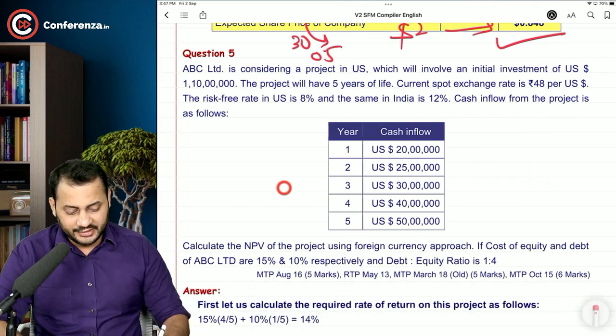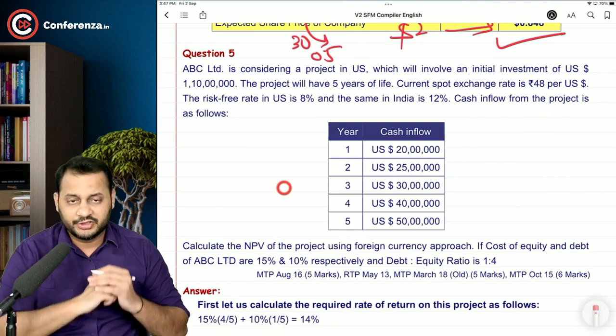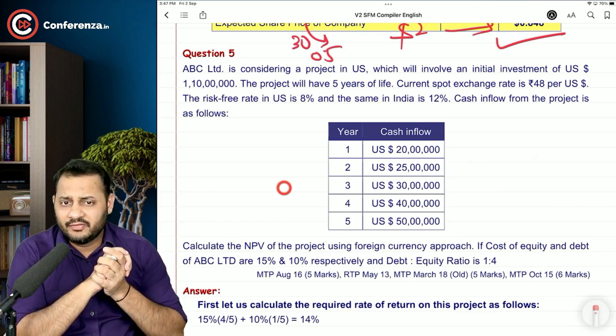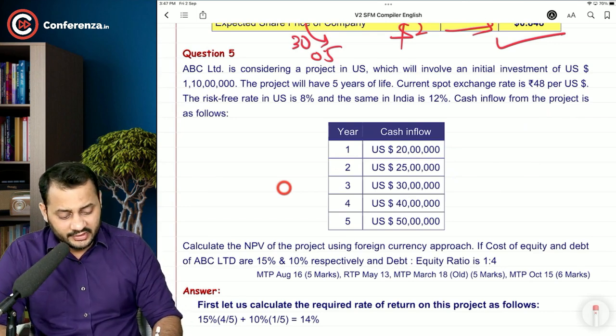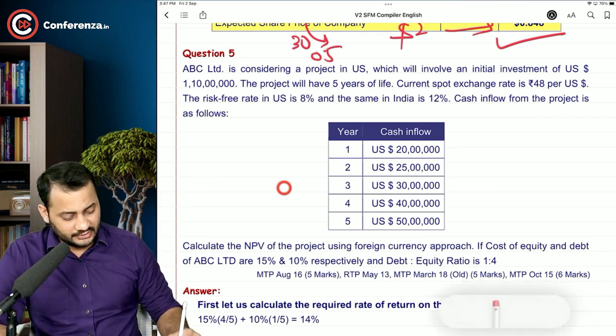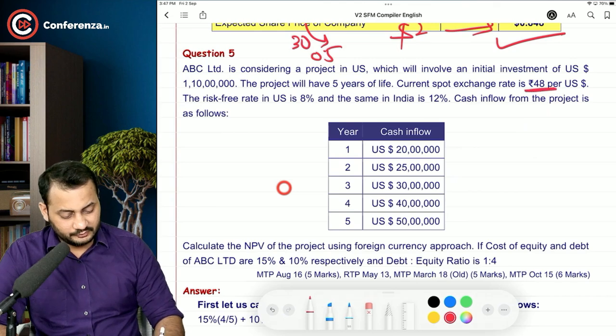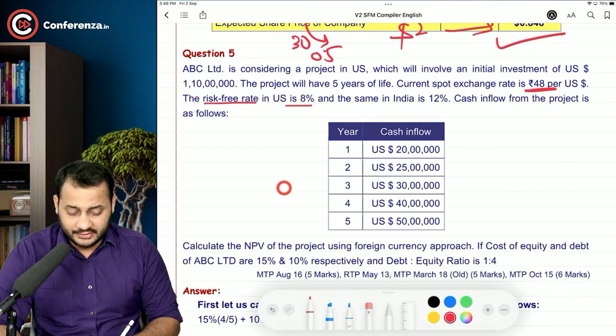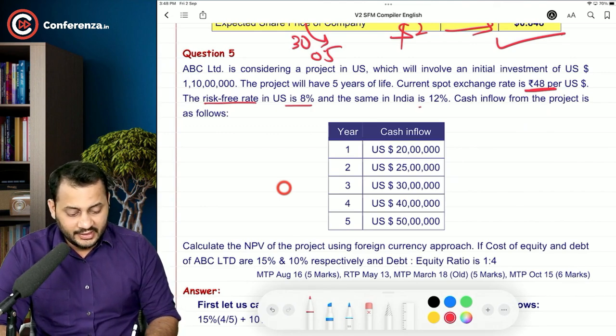ABC Limited is considering a project in US which will involve an initial investment of 1 crore 10 lakh dollars. The project will have a 5 years of life and the current spot rate is 48. See, this is the current spot rate. The risk-free rate in US is 8% and the same in India is 12%.